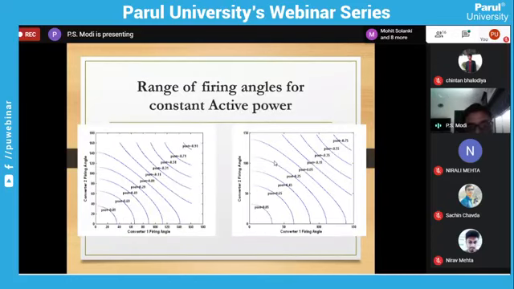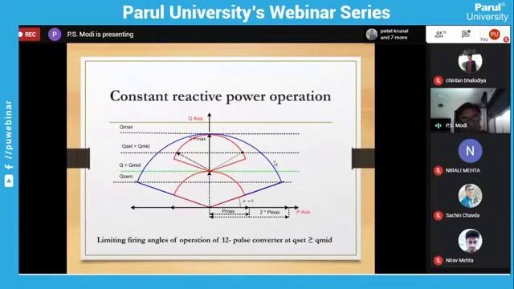These all are the range by considering the different source inductance. As source inductance will increase, operating range can reduce. Same thing we can use for a constant reactive power operation. It is not necessary we can make a constant P. We can also make Q constant.